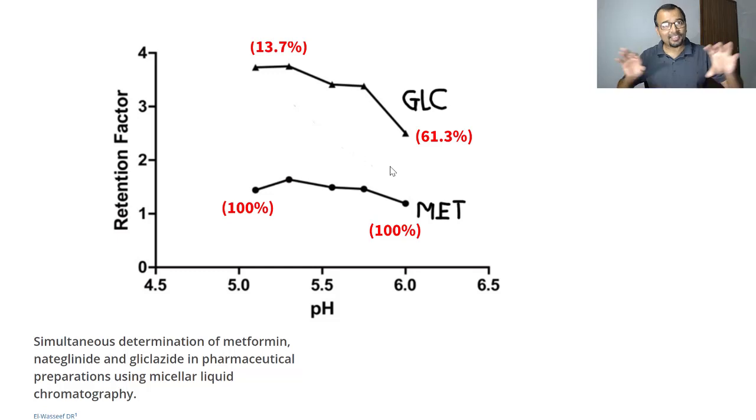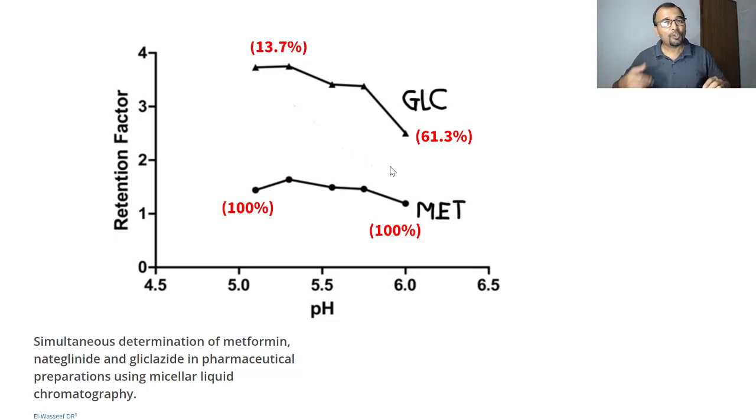Now with this transition, has the molecule become more polar or non-polar when the pH changes from 5 to 6? Of course it has become more polar, right? From 13.7% ionization to almost 61.3% ionization, the molecule has increased its polarity.